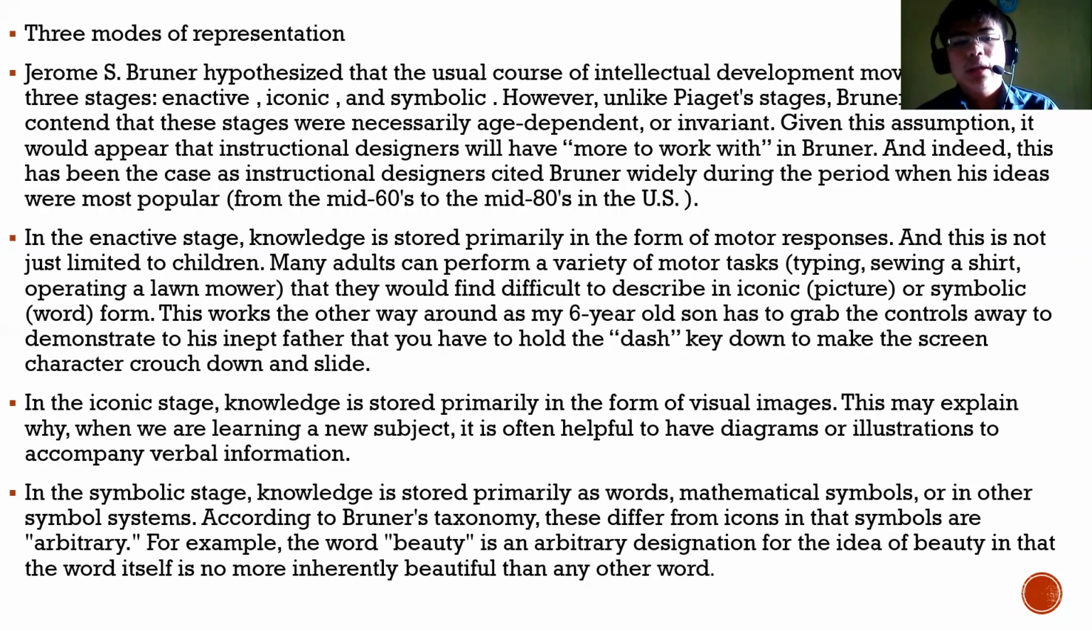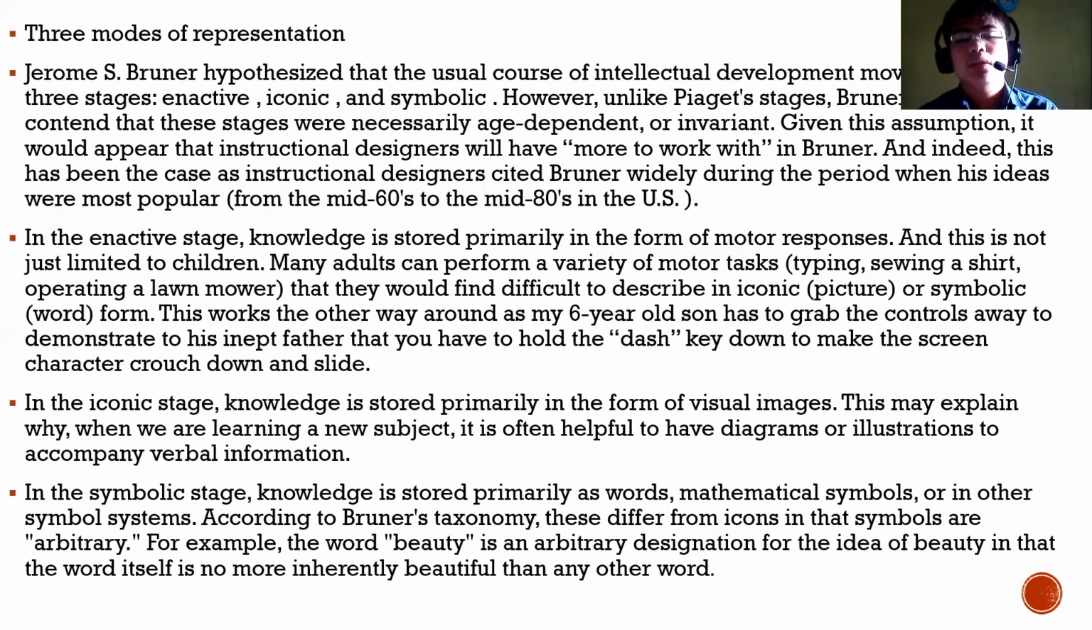The next stage is called the iconic stage. The knowledge is stored primarily in the form of visual images or visual pictures that can be easily recognized by the learner. This may explain why when we are learning a new subject, it is often very helpful to have diagrams or illustrations to accompany the verbal information.